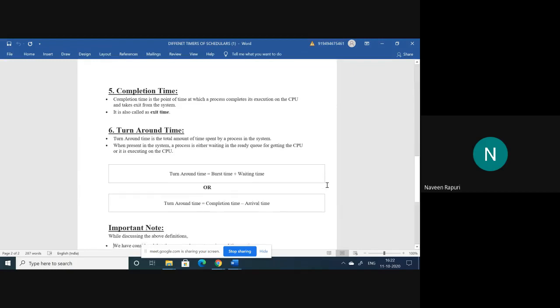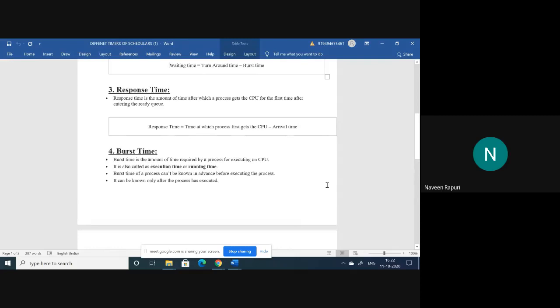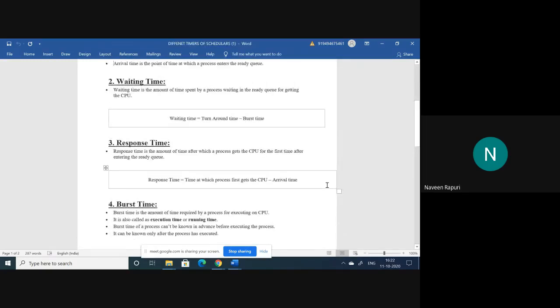So these are the different timers. One is arrival time. Arrival time means the first time the process enters into the ready state, that particular time is called arrival time. And the next one is waiting time. Waiting time means it came to the ready state and is waiting for the CPU. From the starting point of entering into the ready state, that is the arrival time, from that onwards, it is waiting for the CPU.